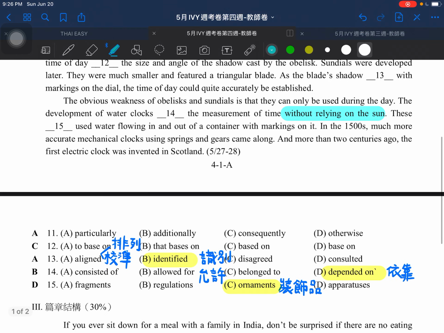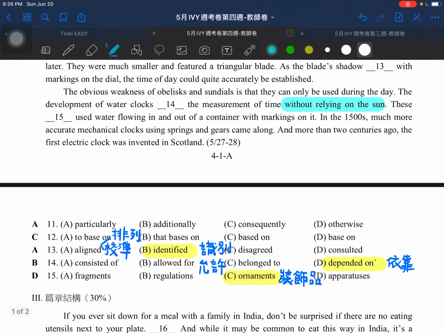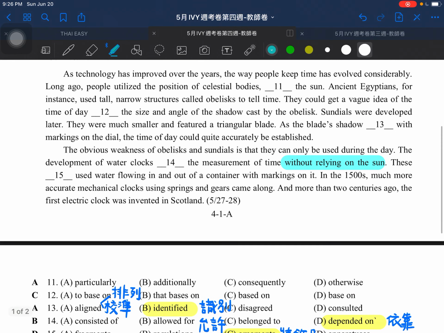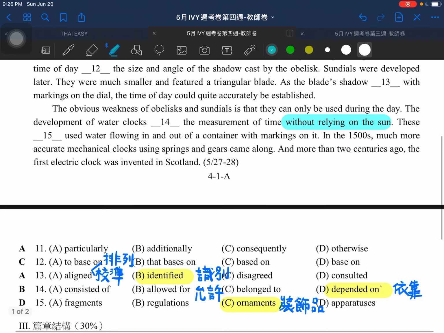Then let's move on to number 13, for the clock. In this one, as you can see, as the blaze shadow what with marking on the dial. So here we'll choose the word align.